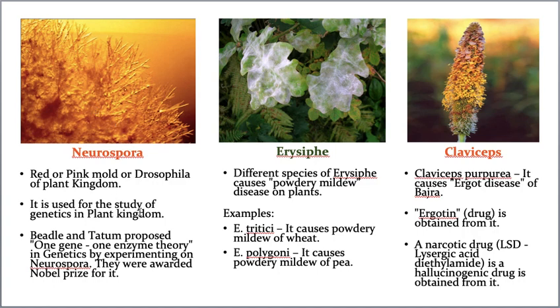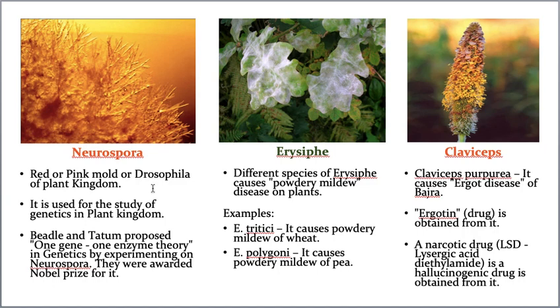That means for the plant kingdom, if they want to know about the genetic details, they use Neurospora to get the genetic details about the plant kingdom. That is the reason why I told you this is the most important one. You have to remember it.